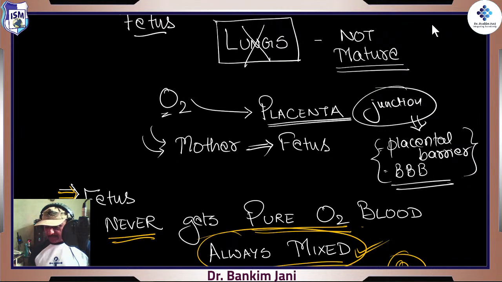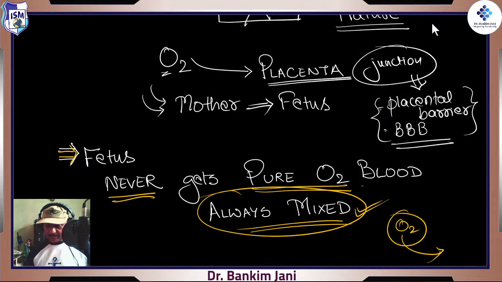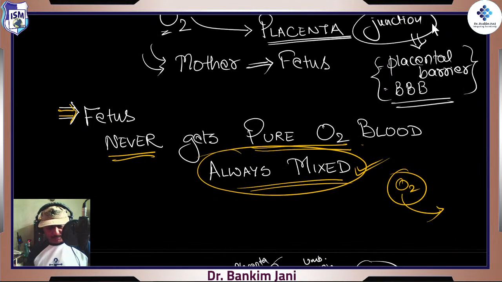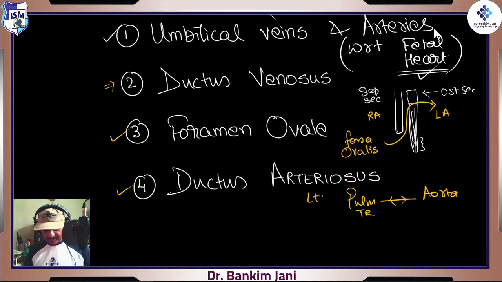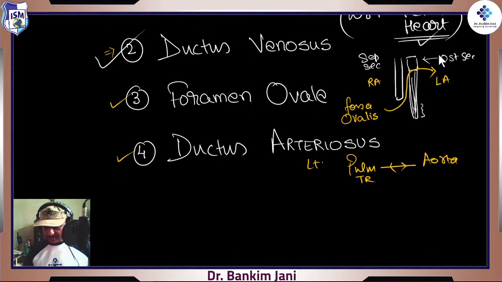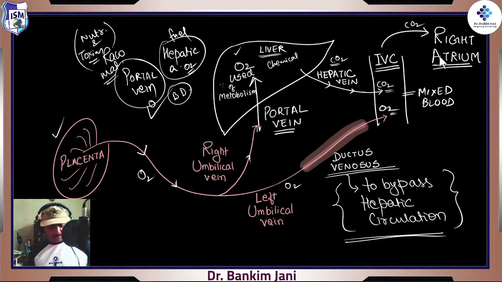And there is the placental barrier, blood-brain barrier. These are all those pharmacological points we talked about. The fetus never gets pure blood, so that's the important point. Always a mixed blood. We will be focusing on the umbilical vein, arteries, ductus venosus. Now we know ductus venosus, foramen ovale and the ductus arteriosus. That's what really happens from the placenta, right umbilical vein and the left umbilical vein. The right umbilical will go into the portal vein.